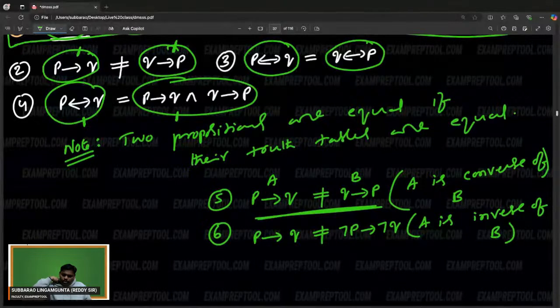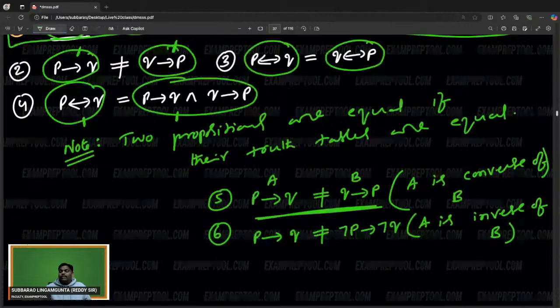If you keep implies, that right? If you keep negation, that is called inverse. If you reverse it, that is called converse. Just remember the technical keywords.